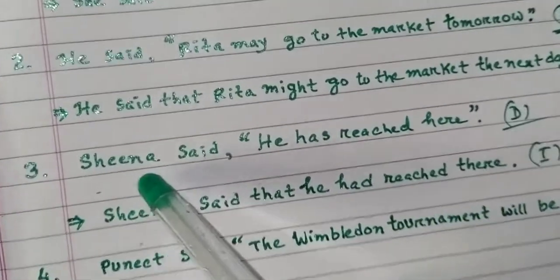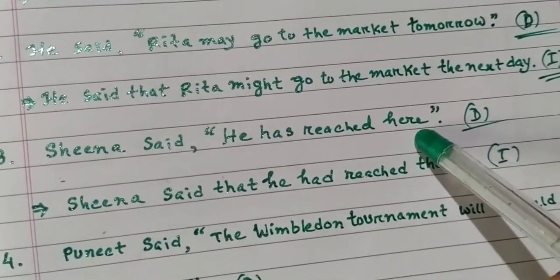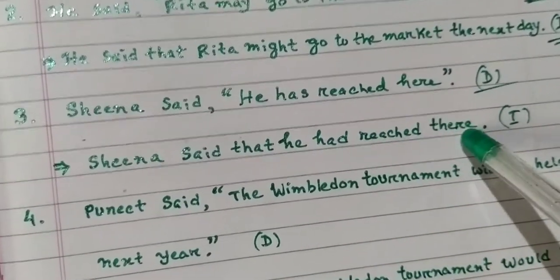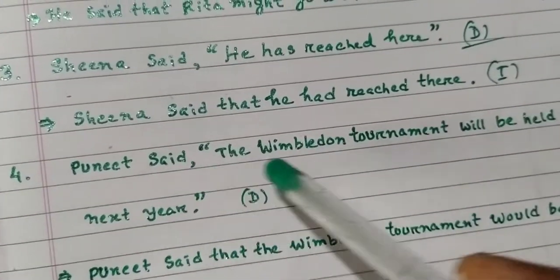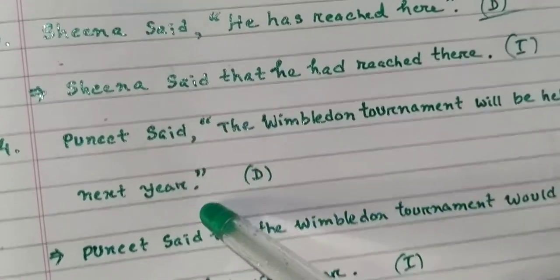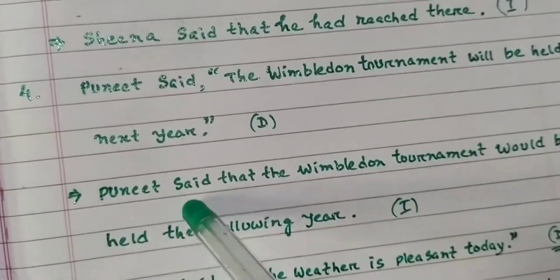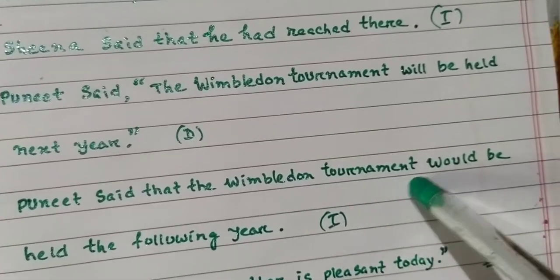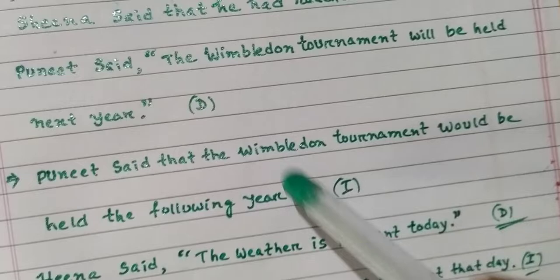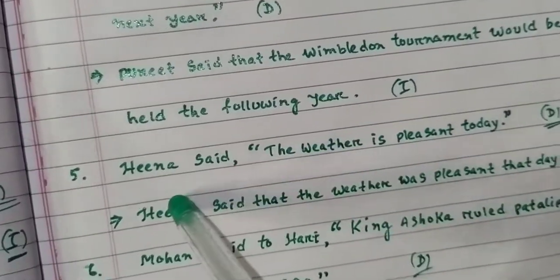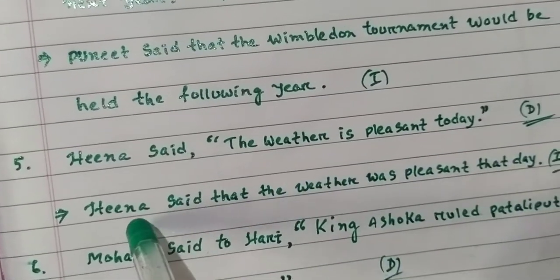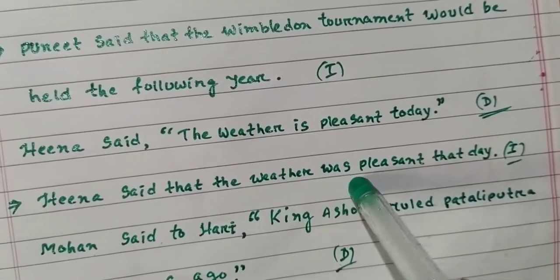Next, number 3. Sina said, "He has reached here." Direct speech. Indirect speech: Sina said that he had reached there. Number 4. Punit said, "The Wimbledon tournament will be held next year." Direct speech. Indirect speech: Punit said that the Wimbledon tournament would be held the following year. Next year becomes following year here. Next, number 5. Hina said, "The weather is pleasant today." Direct speech. So indirect speech: Hina said that the weather was pleasant that day.